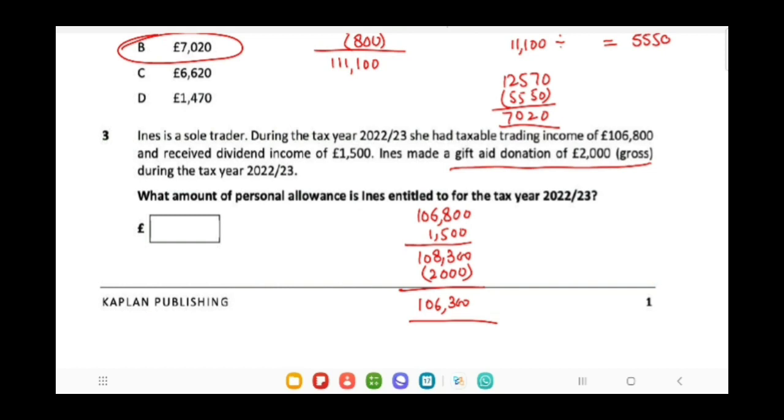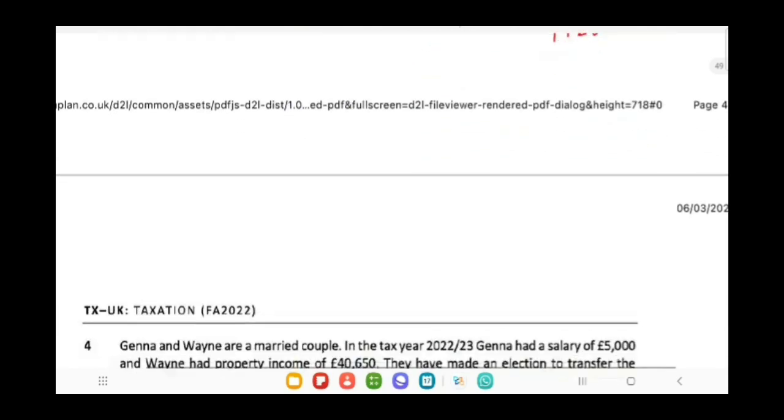Now we have to follow the stepwise approach again. How much of this income is in excess of 100,000? This is 6,300. Make it half. This is 3,150, and subtract this 3,150 from the personal allowance of 12,570. So this will be 9,420. Both of these questions require the same knowledge about personal allowance adjustment.